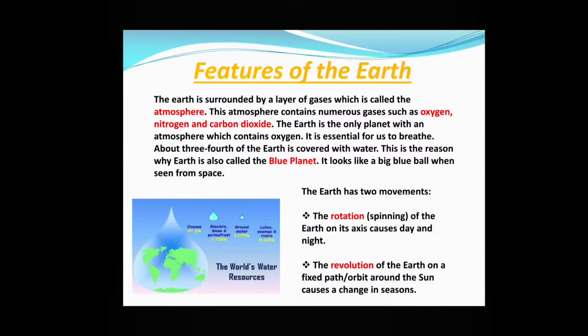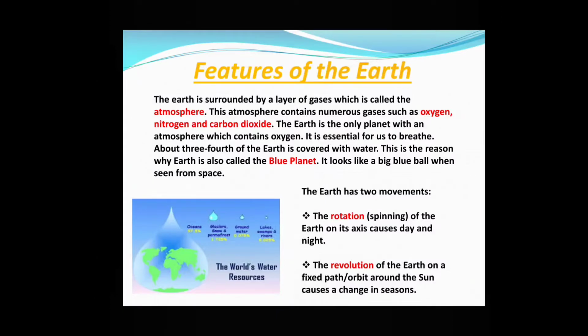About 3/4 of the Earth is covered with water. We have read in the first slide that 75% of the Earth is covered under water. This is the reason why Earth is called the blue planet. It looks like a big blue ball when seen from the space. Due to abundant amount of water that is present in the Earth's surface, from the space, Earth is seen as a blue color ball.